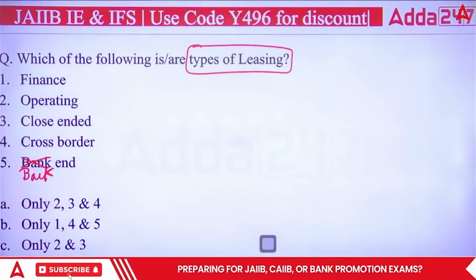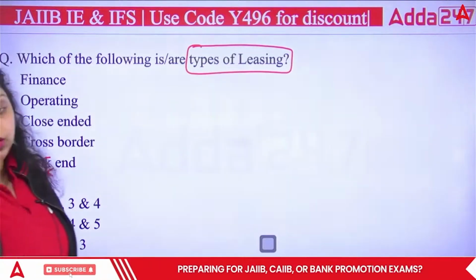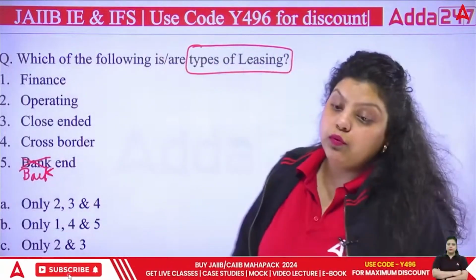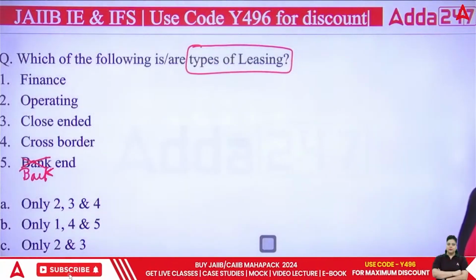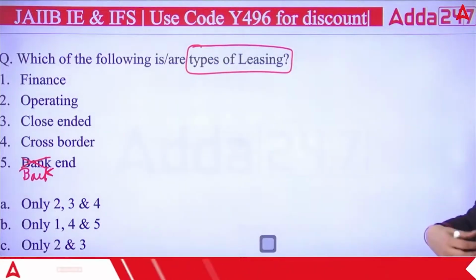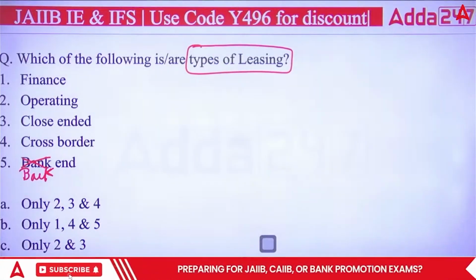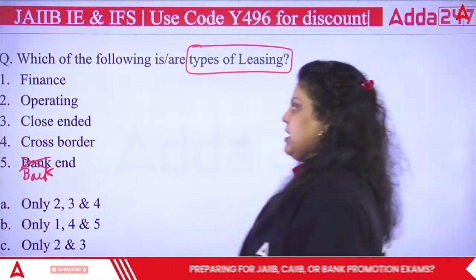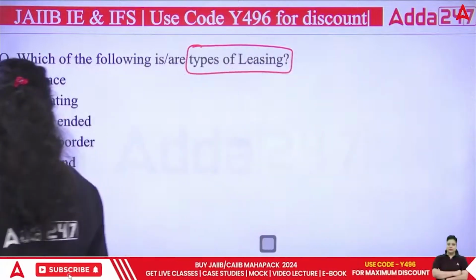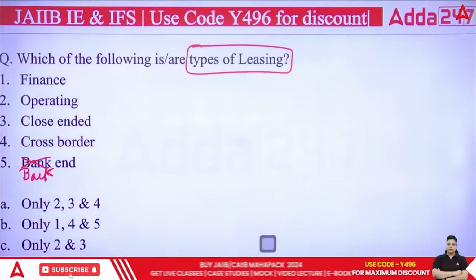Out of these you have to answer which of the following is the types of leasing. Finance lease, operating lease, close-handed lease, cross-border lease and back-end lease. And the right answer will be all are correct. All are the type of lease.